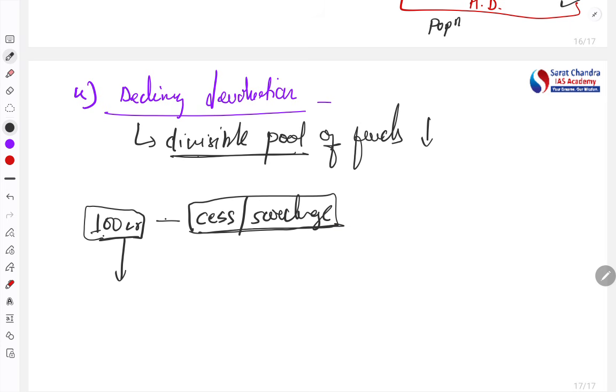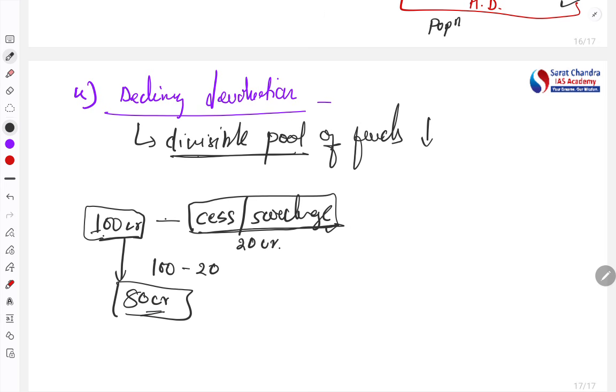Right? So they are not obliged to share it. So such amount is not shared with the states. So let's say 20 crore is in the form of cess and surcharge. If we subtract this 20 crore, only 80 crore is available to divide between the center and state.